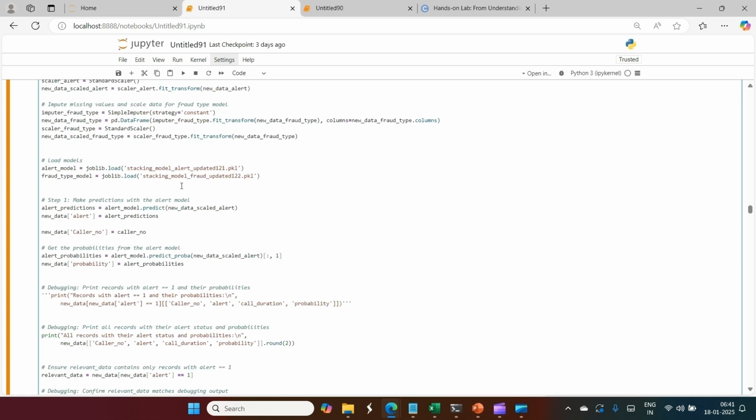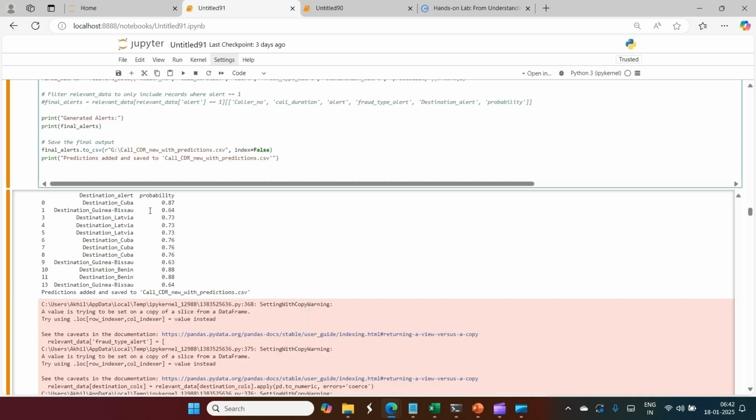Okay, here you can see load models. Alert model, the same one, and the other was the time model. So firstly, the alert model will predict which is a fraudulent record, and then only on those fraudulent records, another model, the stacked model, will tell what the fraud type is, and we will see the results.